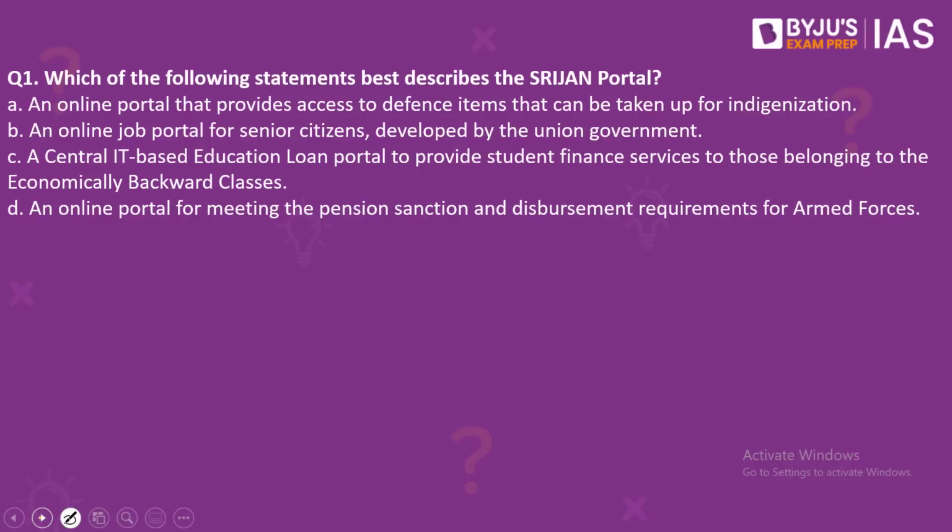Now let us begin and take a look at the first question for today. Which of the following statements best describes the SRIJAN portal? Option A, an online portal that provides access to defense items that can be taken up for indigenization. Option B, an online job portal for senior citizens developed by the Union government. Option C, a central IT-based education loan portal to provide student finance services to those belonging to economically backward classes. Option D, an online portal for meeting the pension sanction and disbursement requirements for armed forces.